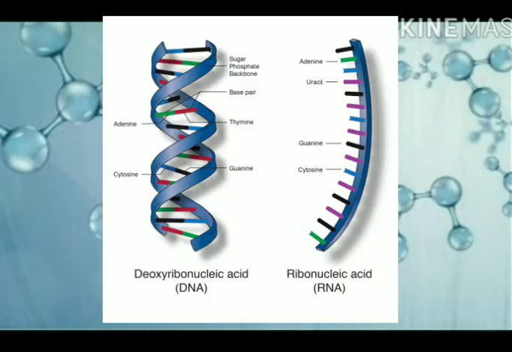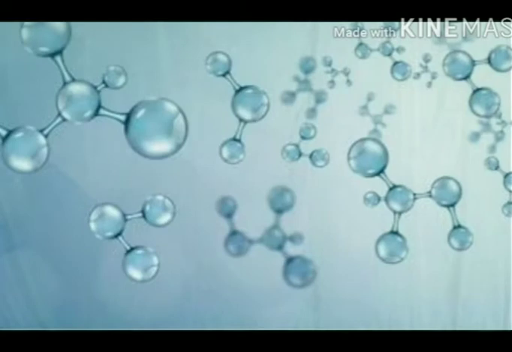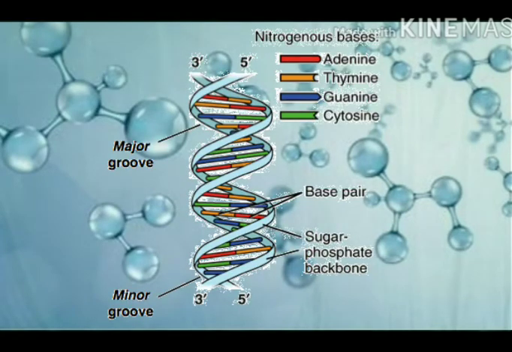Now, the very important thing, now I'm going to explain how these DNA molecules are formed. Earlier we discussed amino acids, then we talked about lipids. Now we will talk about nucleic acid, especially DNA. Now you are observing the double helical structure of DNA. In this double helical structure, there are two strands. One strand has a 3 prime to 5 prime direction, and the other strand is anti-parallel to it, meaning it has a 5 prime to 3 prime direction.